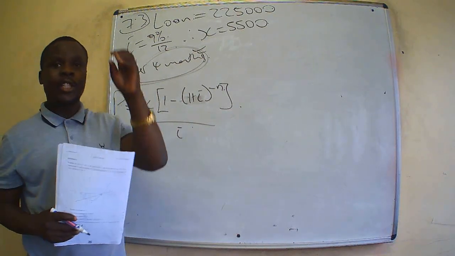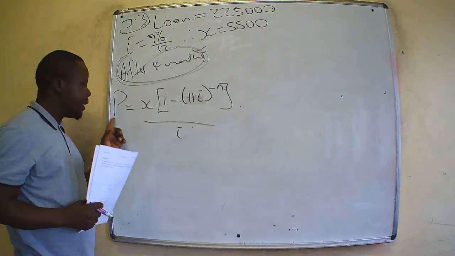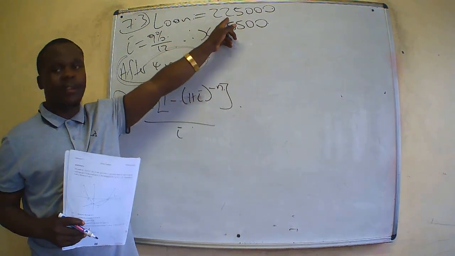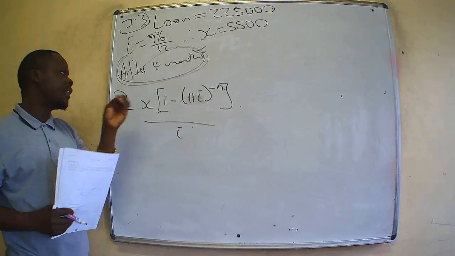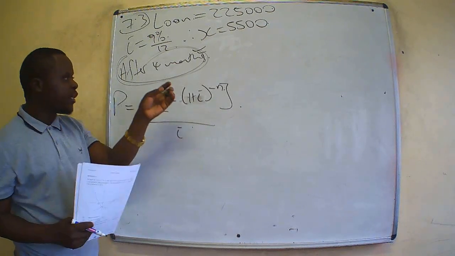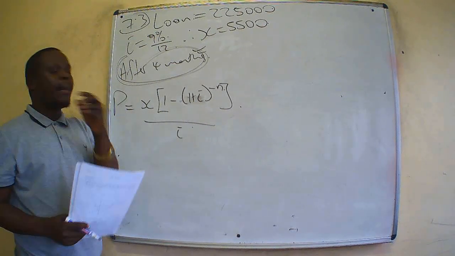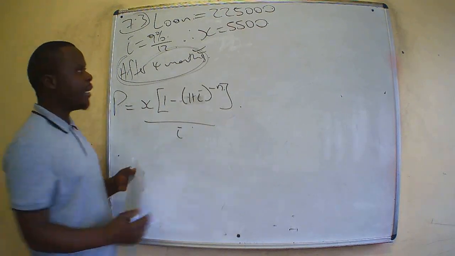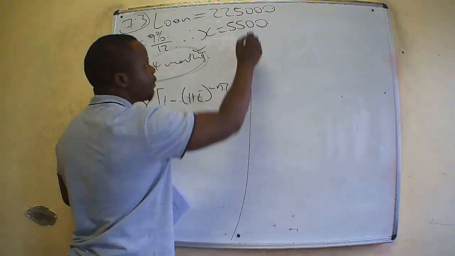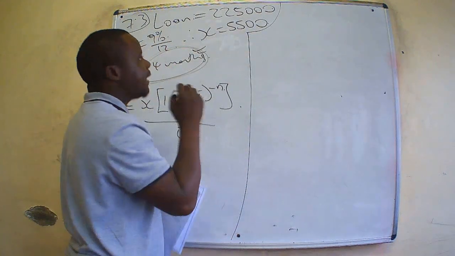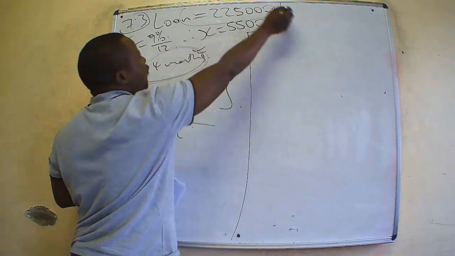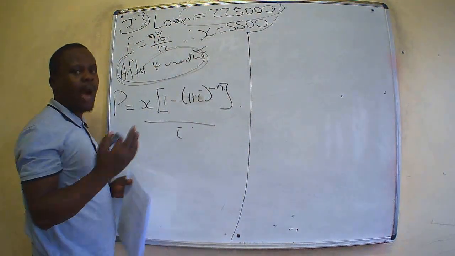That means when she starts paying, our P will not be 225,000. Our P must factor in that interest, so the value of P must be recalculated. Before we substitute and start our calculations, let us recalculate the new value of the loan after 4 months. How do we do that?